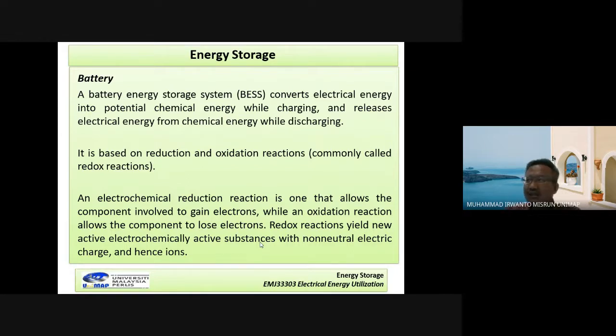And then the next classification is electrochemical. For this one, we want to discuss the battery, because every student knows about the battery. We have the dry cell, for example, and the second type is a battery that can be charged. It has electrolyte also.